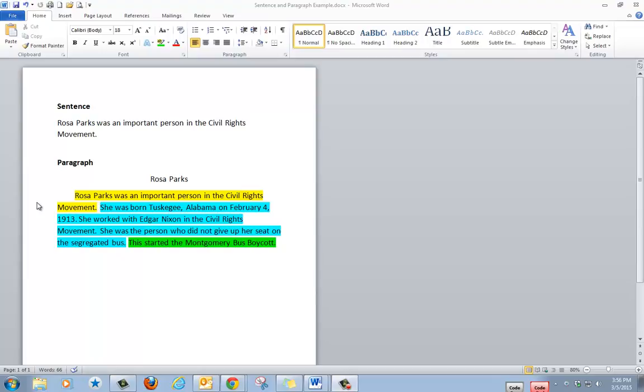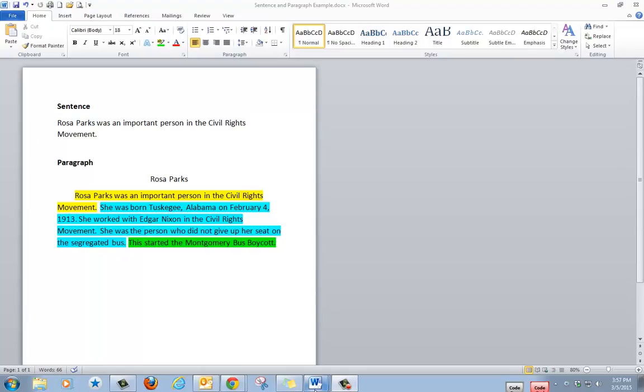Parks, where she was born, what kind of work she did, and that she protested giving up a seat in a segregated bus. And then the conclusion of this paragraph is she helped start the Montgomery bus boycott. So a paragraph has an introduction, a body, and a conclusion.